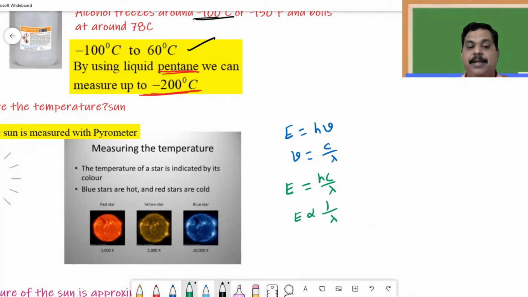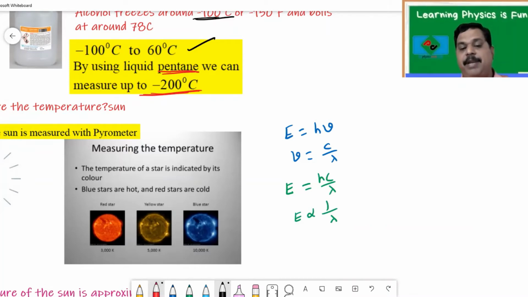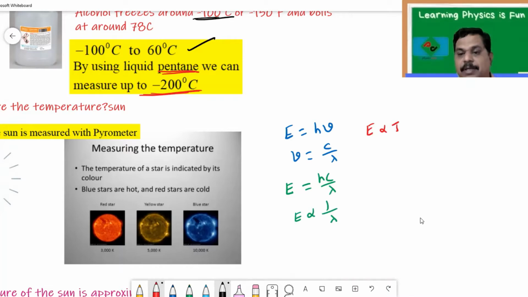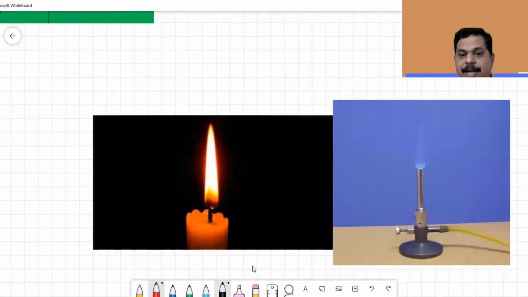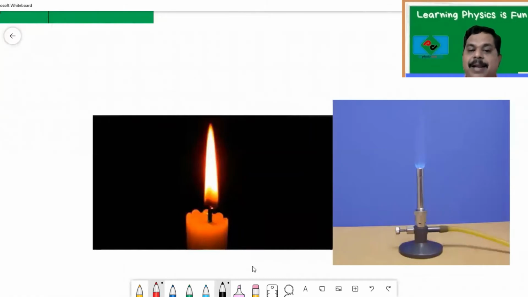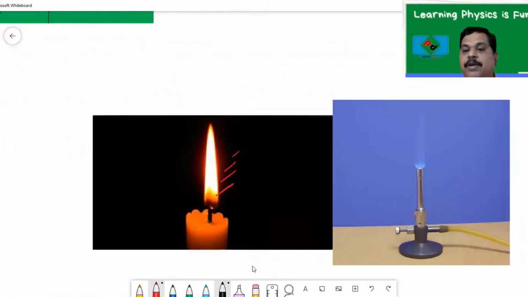On the other hand, the energy emitted by a body is directly proportional to its temperature. So the higher the temperature, the more is the energy. Just look at this one. A candle will emit less energy when compared to a Bunsen burner.